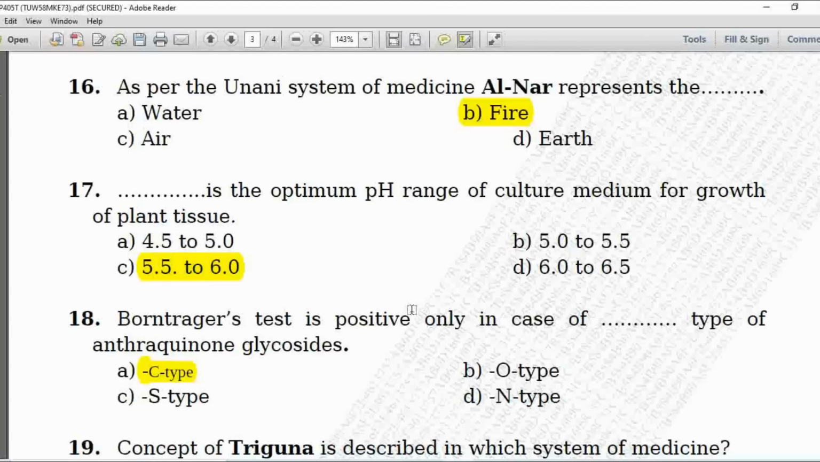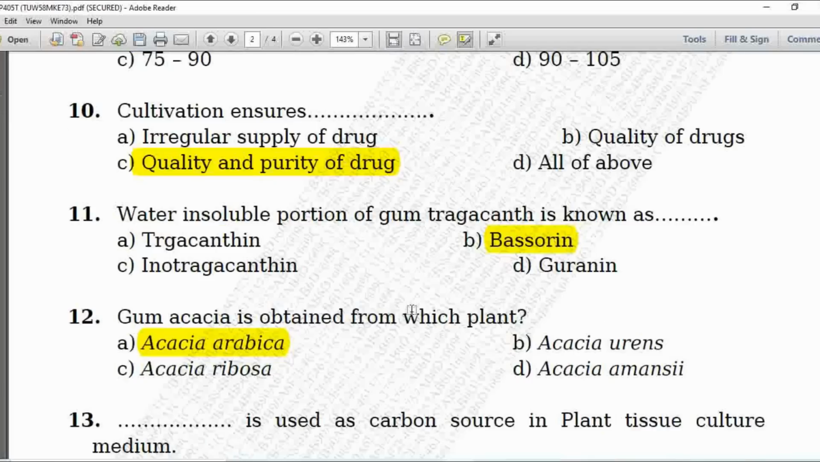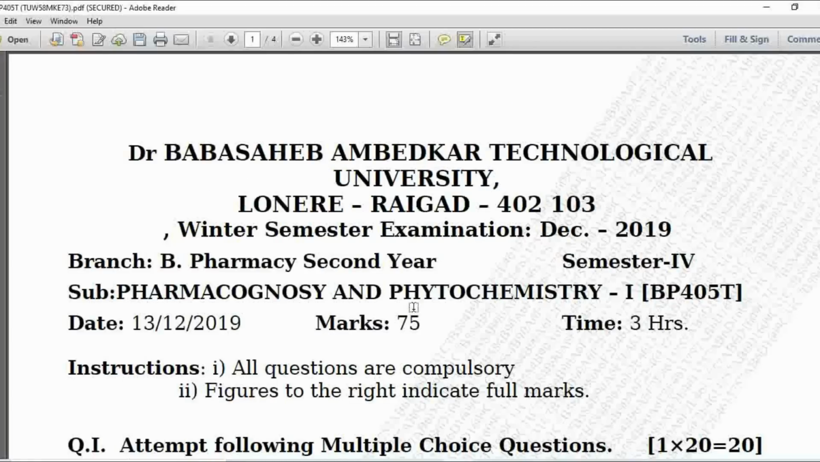So in this way we have discussed the MCQs of Pharmacognosy and Phytochemistry 1 BP 405T for winter examination 2019.